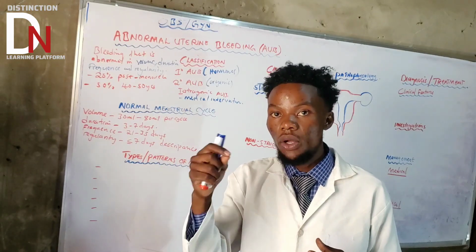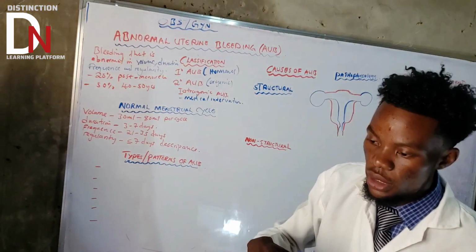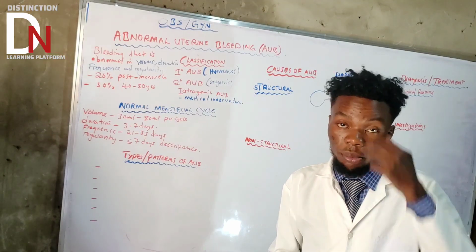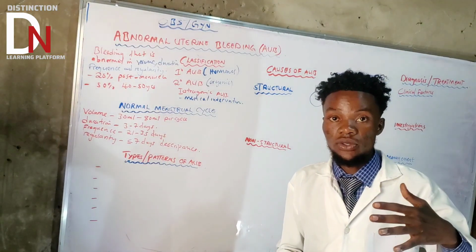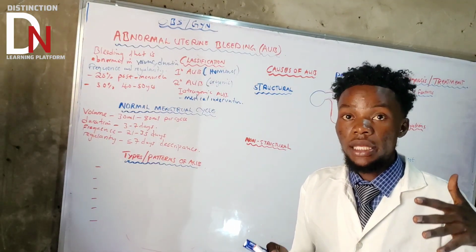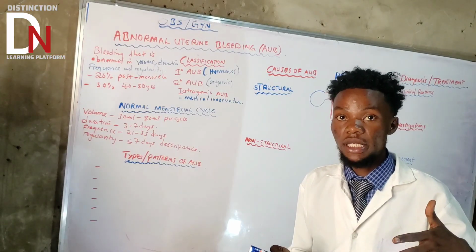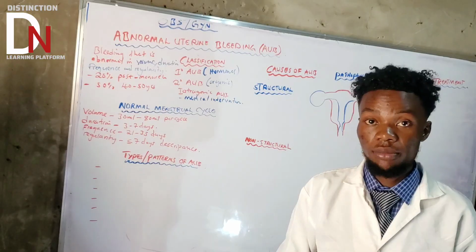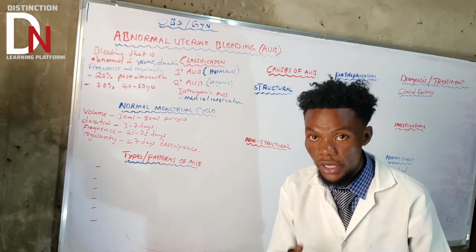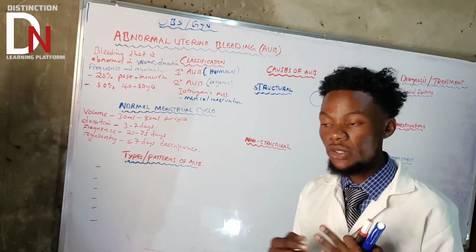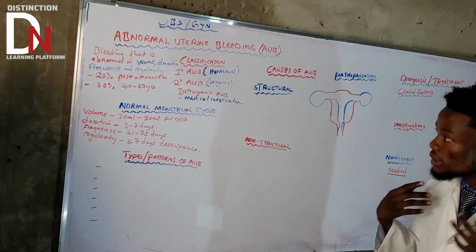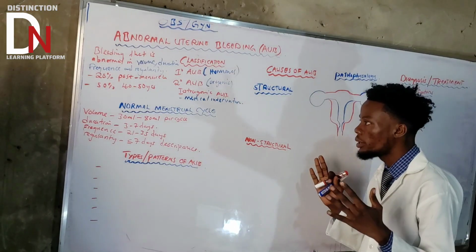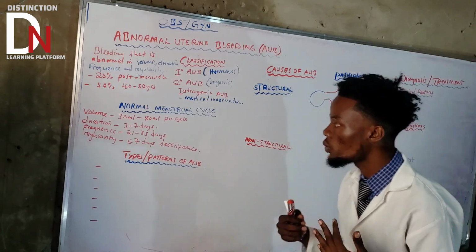Maybe it comes on the 15th, or the 18th, as long as it doesn't exceed 7 days. If it exceeds 7 days, we consider that irregular. That's what it means when someone says irregular menstrual cycle versus regular menstrual period. Very important point to take note of. So that's about the normal menstrual cycle, the things we need to consider.